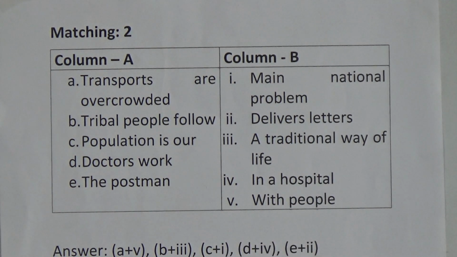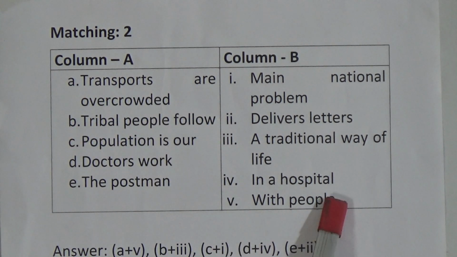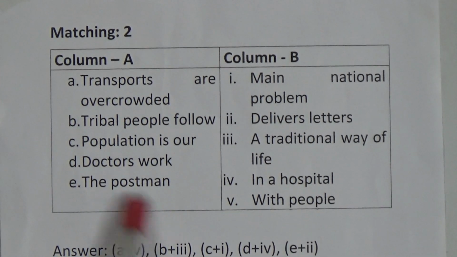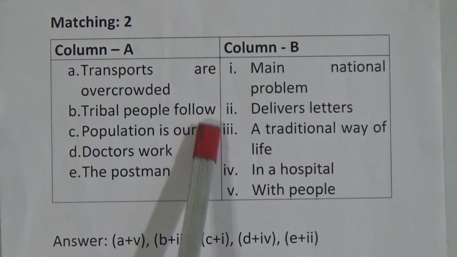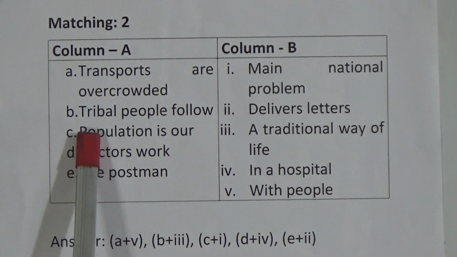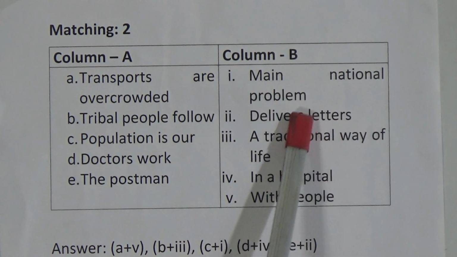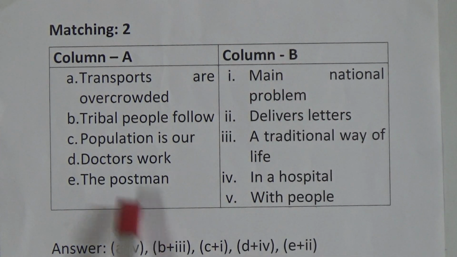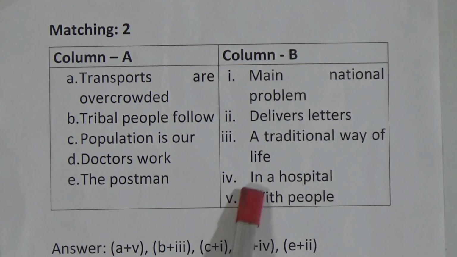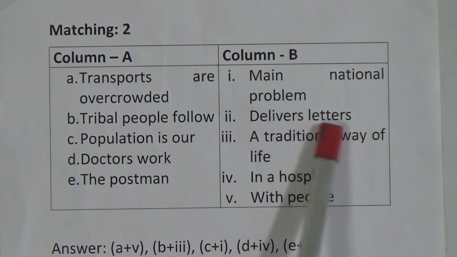And our answer, A plus 5: transports are overcrowded with people. B plus 3: tribal people follow a traditional way of life. C plus 1: population is our main national problem. D plus 4: doctors work in a hospital. E plus 2: the postman delivers letters.